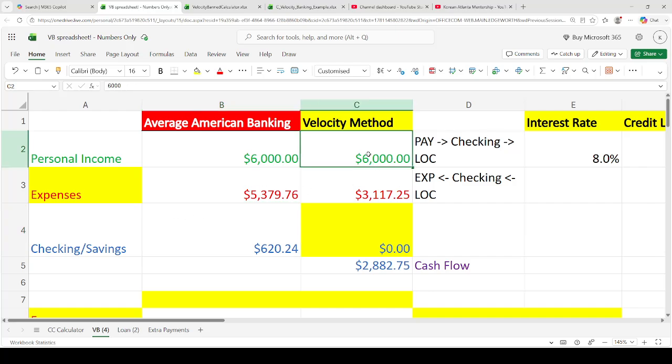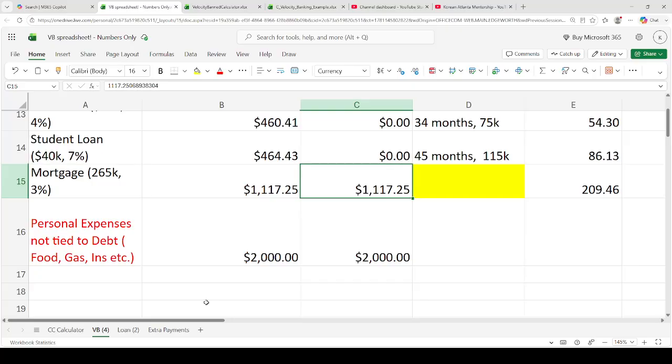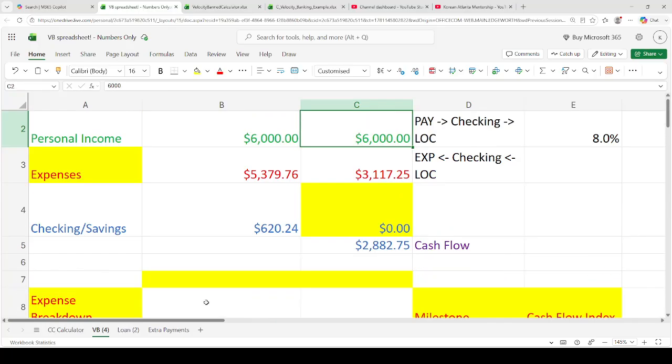Okay, so that's the way that we're taught to do banking. And then when we're doing this method, one of the core principles is that we don't segregate our income. We're going to put our entire paycheck into that line of credit, take our expenses now. Now, given that this is the final debt, do you have to strictly adhere to that principle? Probably not, right? It's not a big deal because being here is such a huge accomplishment. Most people won't even be here anyways, right? But we can still use a line of credit, right? But the most important thing that I'll tell you is that you don't move your entire loan into a line of credit unless the interest rate of that line of credit is the same or lower, right? That's really it.